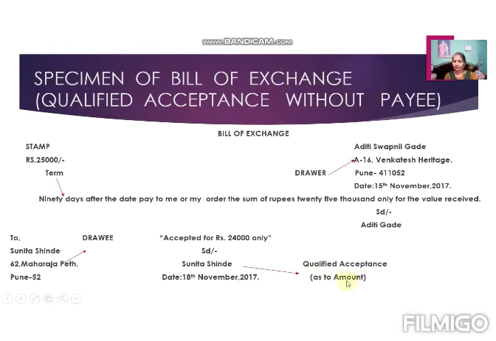It means a condition is put by Sunita for the amount of the bill. Though the bill is prepared for 25,000, Sunita is ready to pay only 24,000. That's why she mentioned in the acceptance that she is accepting the bill only for rupees 24,000. After that she puts her signature and the date of acceptance. This is the main change between the qualified acceptance and the general acceptance.